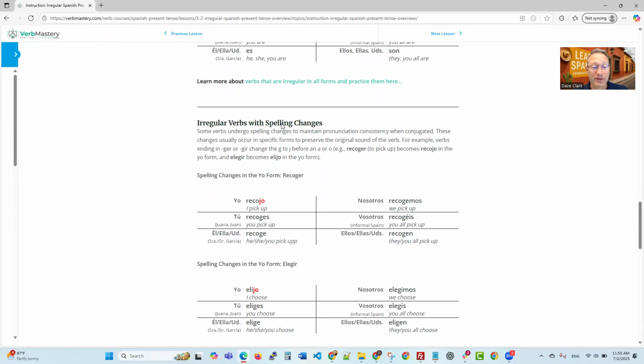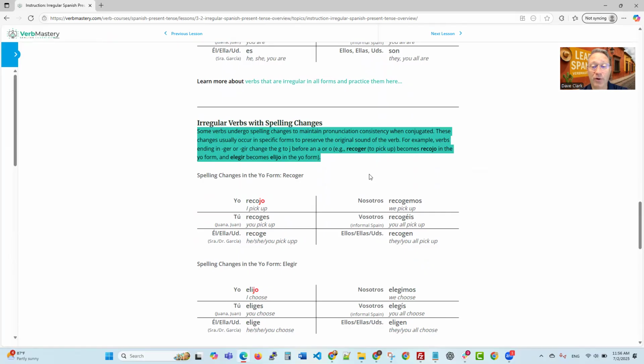So the next part here, irregular verbs with spelling changes. Some verbs undergo spelling changes and maintain pronunciation consistency when conjugated. These changes usually occur in specific forms to preserve the original sound of the verb. For example, verbs ending in GER or GIR change the G to J before an A or an O.